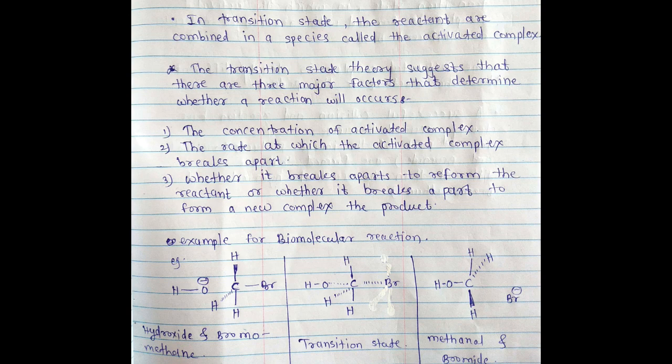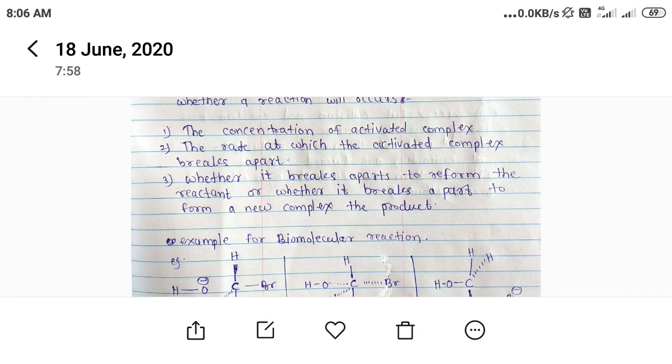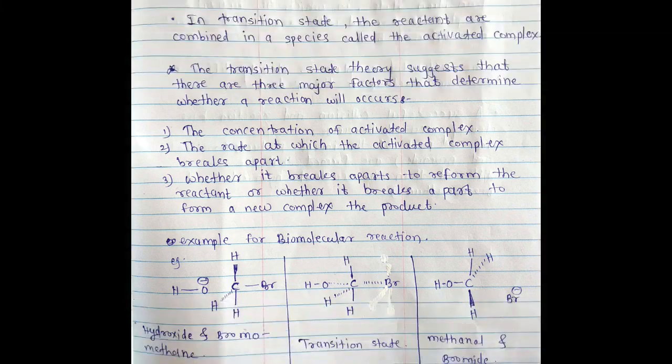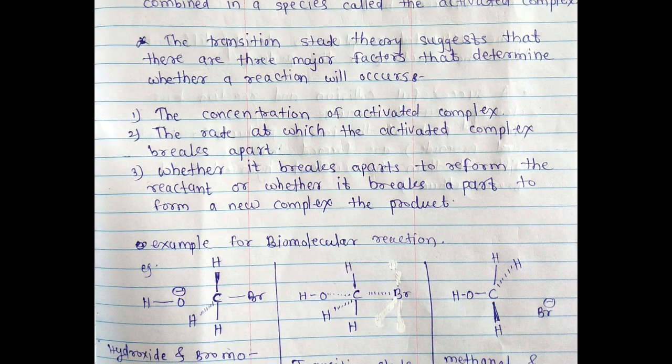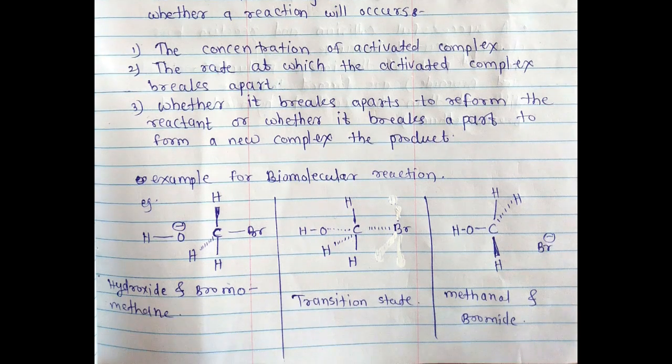That means where the transition state complex, the activated complex, breaks its bonds, it may reform the reactant bond or form a new product bond. These three factors affect the rate of reaction, as suggested by the transition state theory. Now we see the example of a bimolecular reaction between hydroxide and bromomethane. Firstly, you see the bromomethane, and this is the nucleophile, hydroxide.